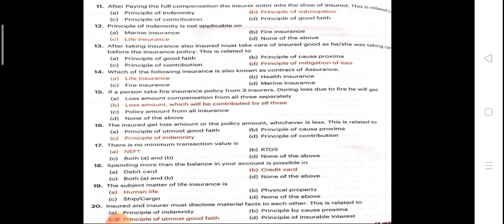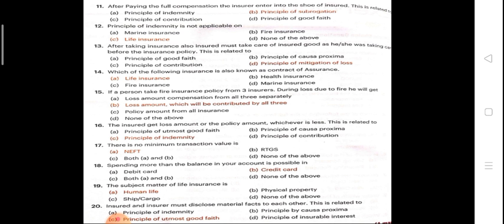He will get the amount contributed by all 3 policies. Next question: the insured gets the loss amount or the policy amount, whichever is less. This is subject to the principle of indemnity.